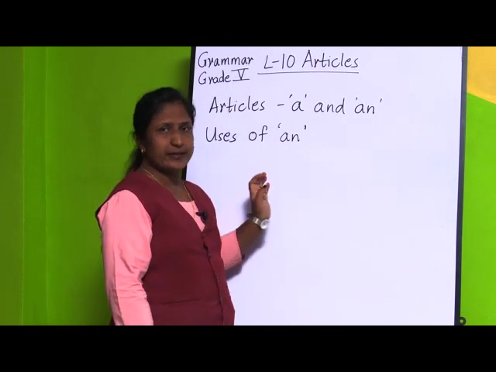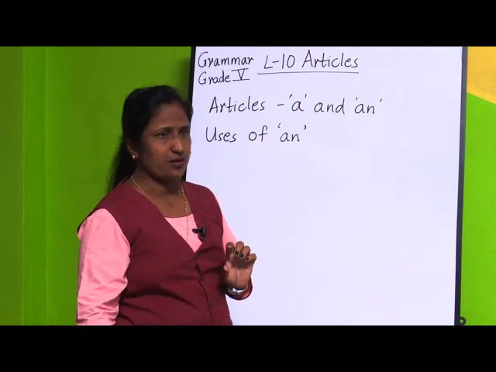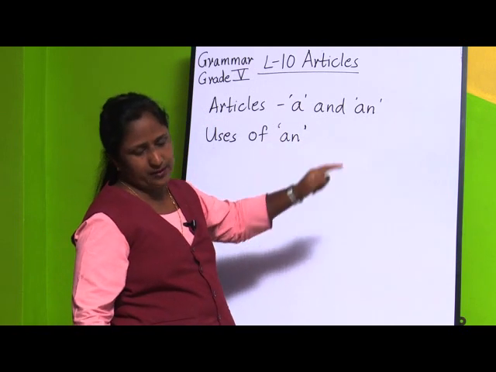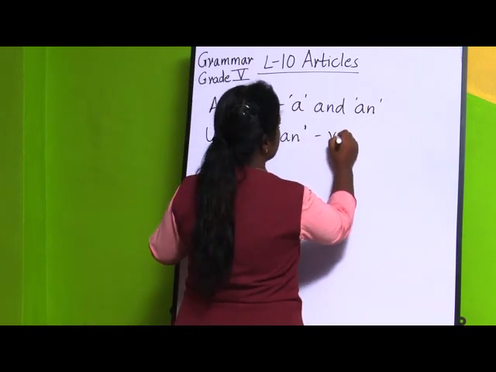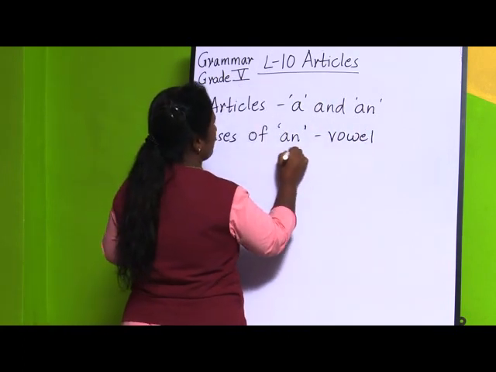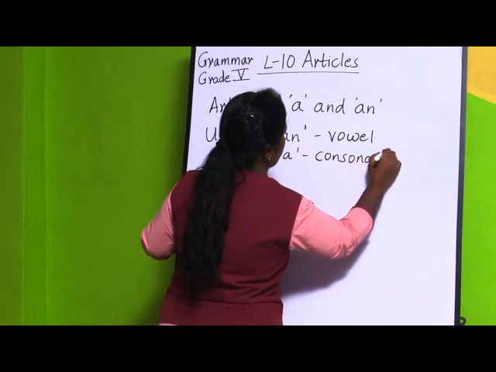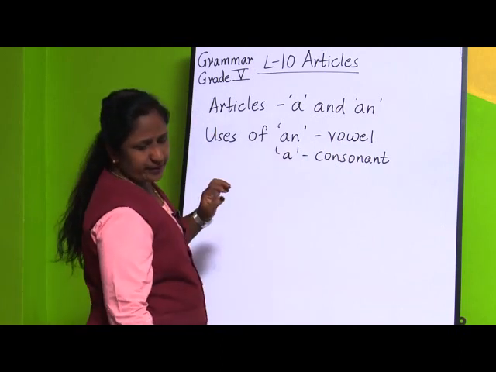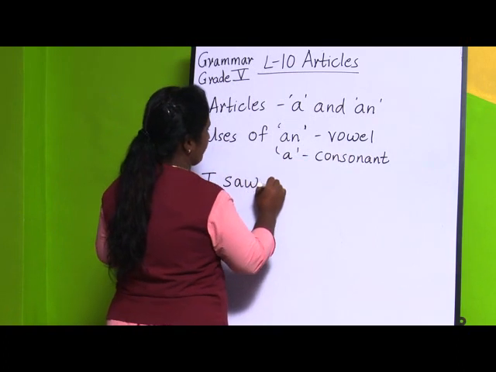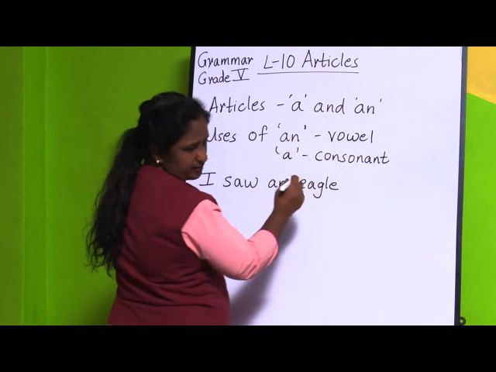We are going to use a for a consonant sound, and an for a vowel sound. So if you take a sentence, I saw an eagle. I saw an eagle flying.